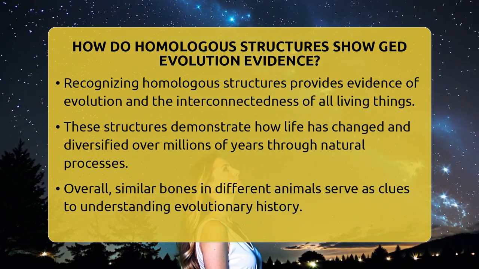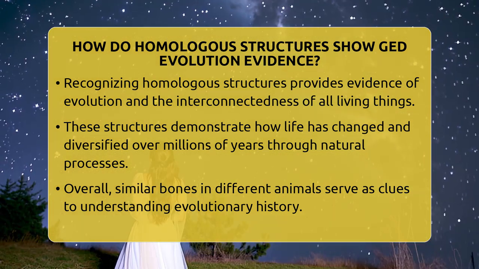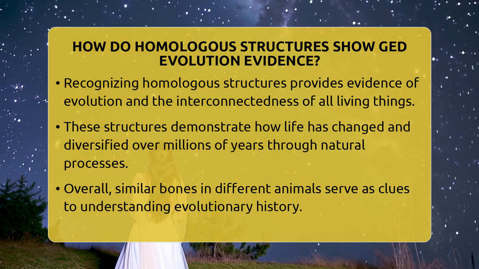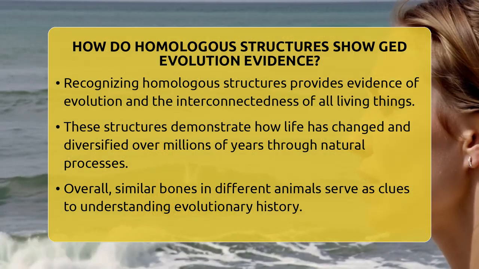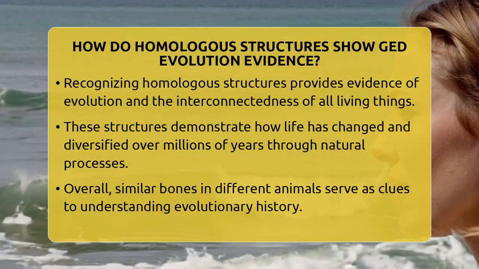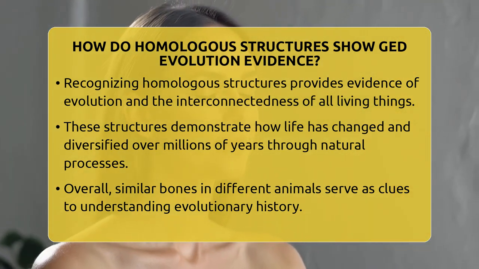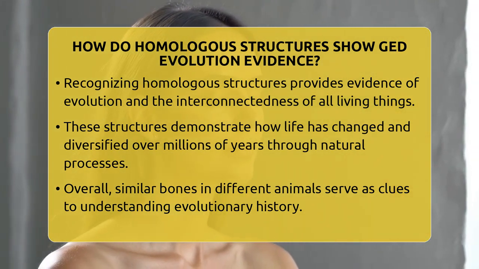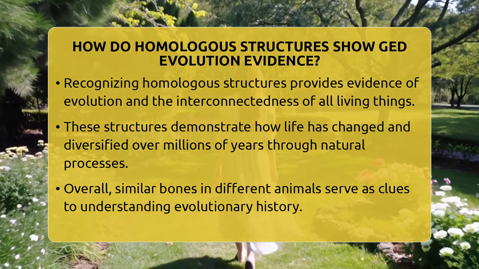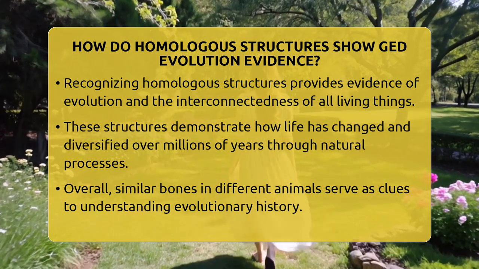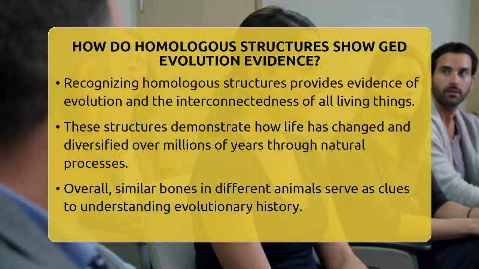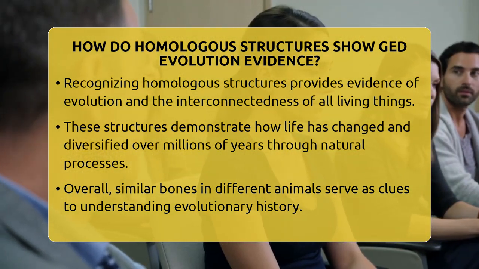Understanding homologous structures helps us see the big picture of how life on Earth is connected. It shows that many different species have a shared history and that they have changed over time through natural processes. Recognizing these similarities makes it easier to understand how species evolve and adapt to their environments. It also helps us understand the bigger story of life's diversity and unity.